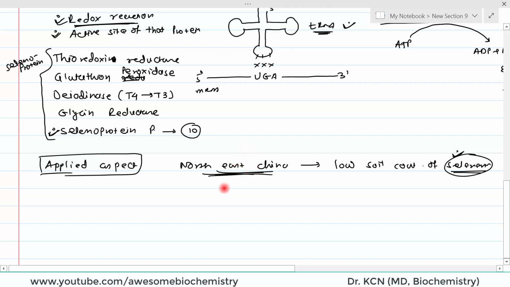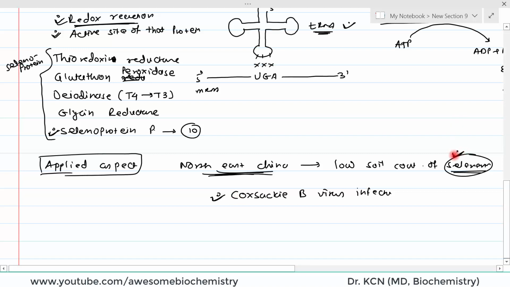30-40 years back, there was an epidemic of Coxsackie B virus infection. Normally, Coxsackie B virus infection is not very virulent.